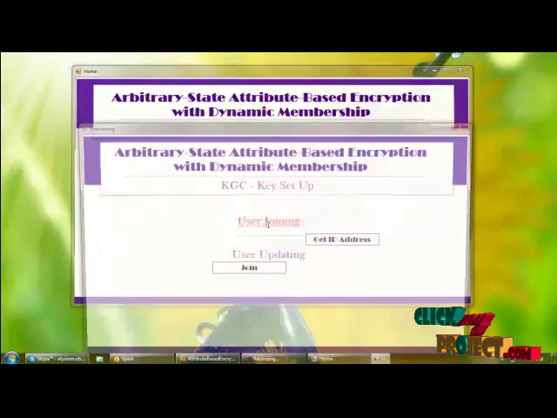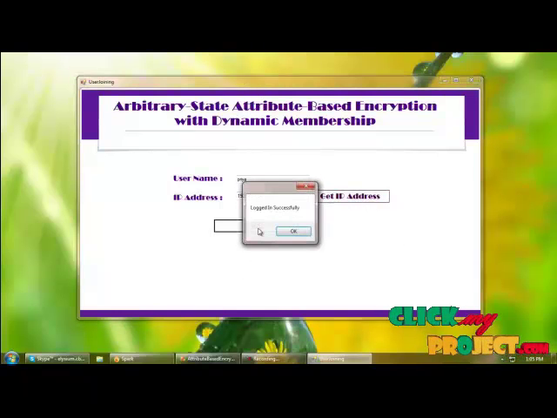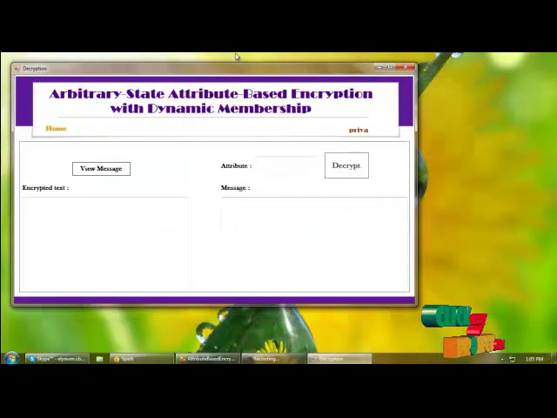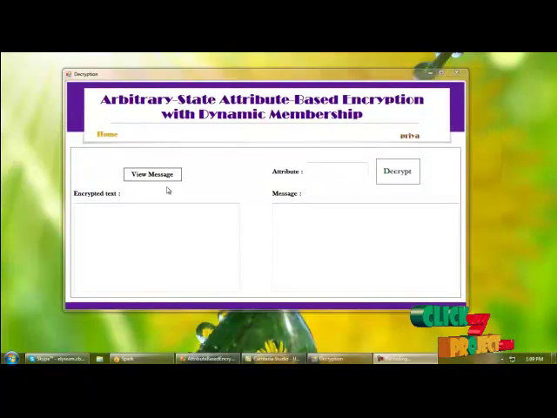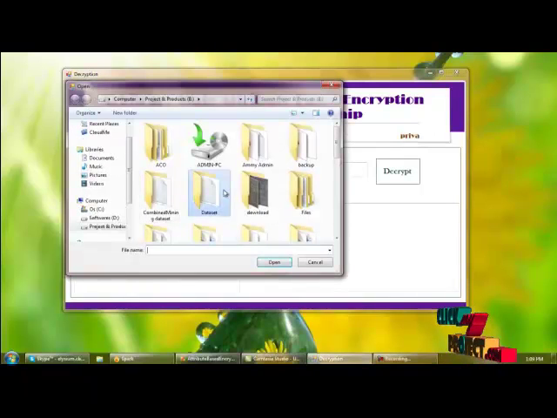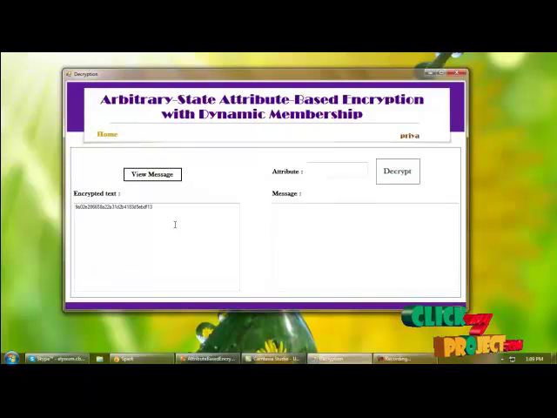Next is user joining. In user joining, user can join by providing username and get the attributes of user and joining the user into a panel. User joined successfully. So here the joined user can decrypt the message. Further, we just view the encrypted message here. This is the encrypted message, which is encrypted by the another user.